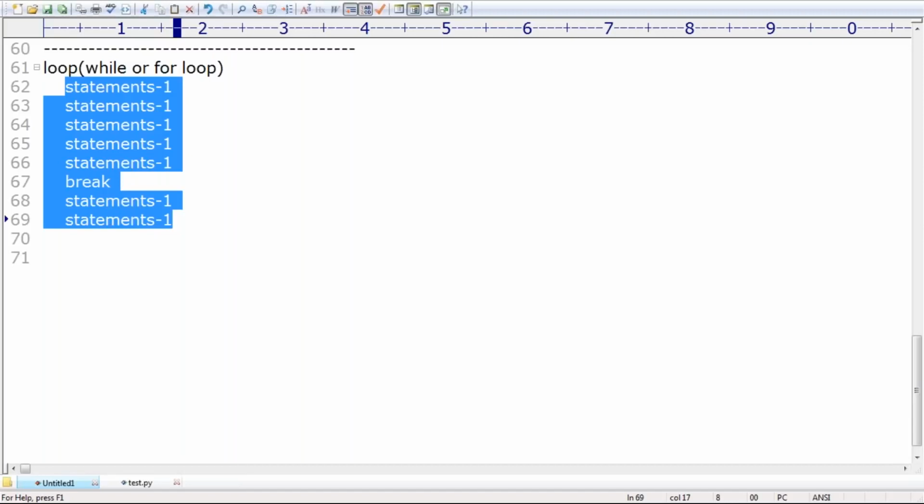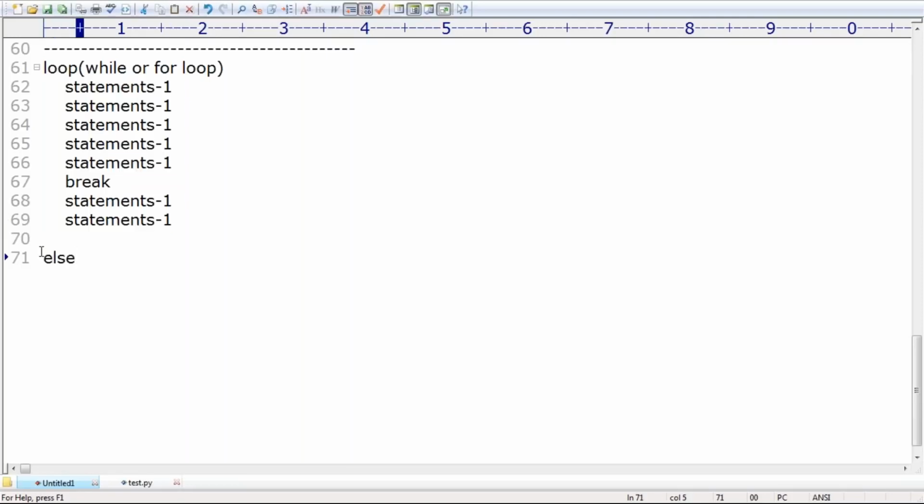Sometimes my requirement is: thank God, break not executed. If break is not executed, then I want to do a certain operation. Then we have to use an else block for that. Once I go through an example you will get much more clarity, but keep on listening.